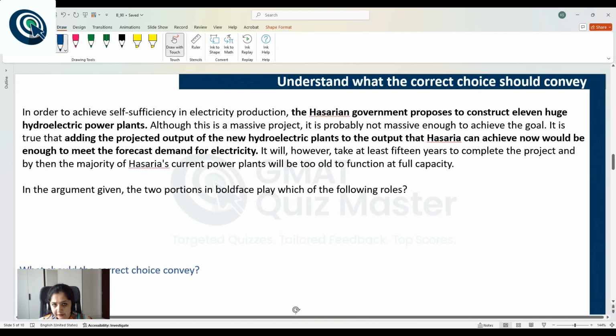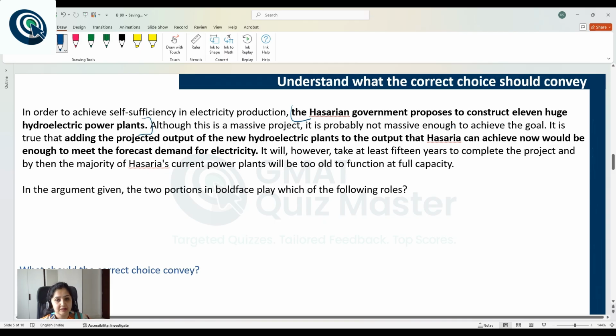Now, before we move on to evaluating the answer choices, let's try to understand what the correct answer choice should convey. That is, try to understand what each of these boldface statements is doing in this passage. So let's start with the first boldface statement. The Hazarian government proposes to construct 11 huge hydroelectric power plants.